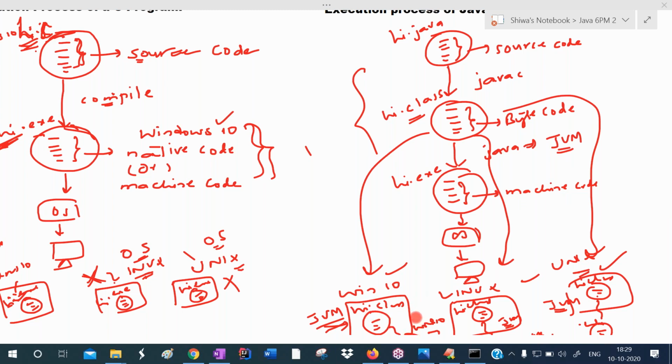That machine code file we are calling the executable file. An exe file will be created. That exe file contains Windows 10 machine code, so Windows 10 machine code can be understood by the operating system.